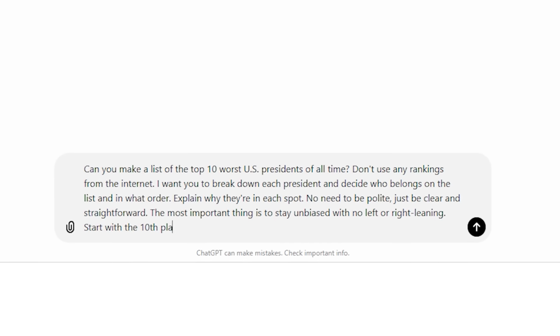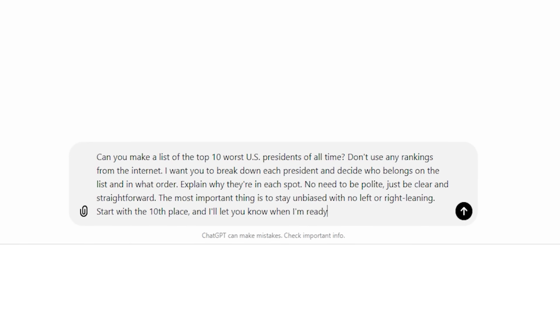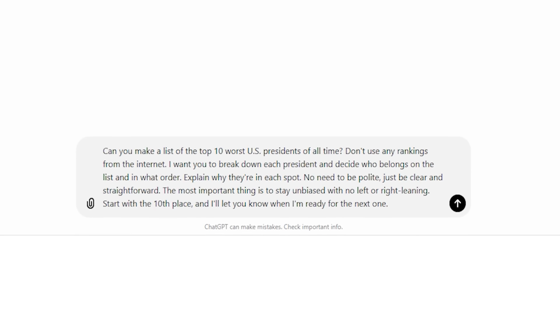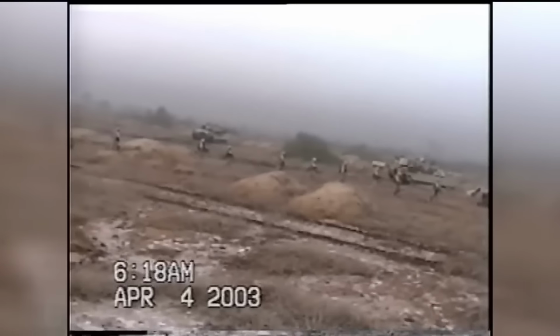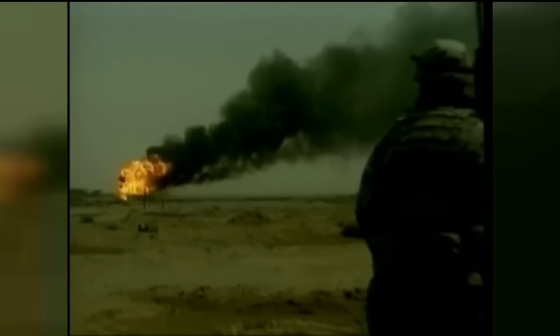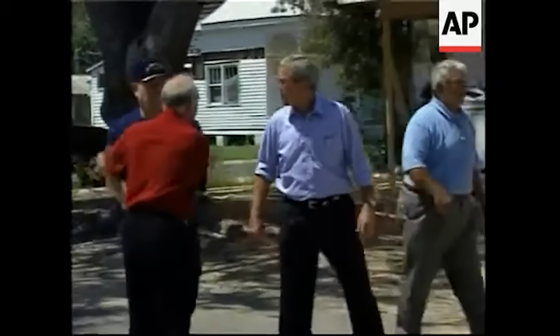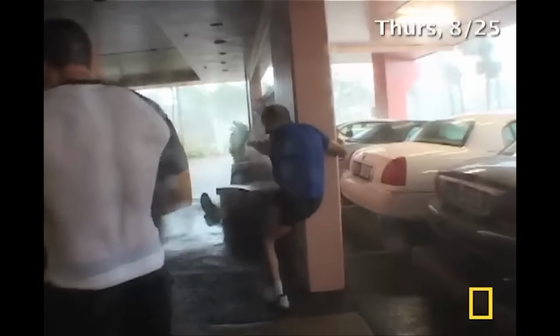As you can see, I'm typing out everything I just explained, so now let's find out who ChatGPT places in 10th position for the worst presidents of the United States of all time, and here's the first name. Number 10, George W. Bush. Bush's presidency was defined by 2 massive blunders, the Iraq War and the 2008 financial crisis. The invasion of Iraq based on false claims of weapons of mass destruction led to a costly and prolonged war that destabilized the Middle East. His administration's slow and inadequate response to Hurricane Katrina was another low point, making the government seem completely out of touch with the suffering of its own citizens. Add to that the 2008 economic meltdown, and Bush's legacy is one of war and economic collapse.